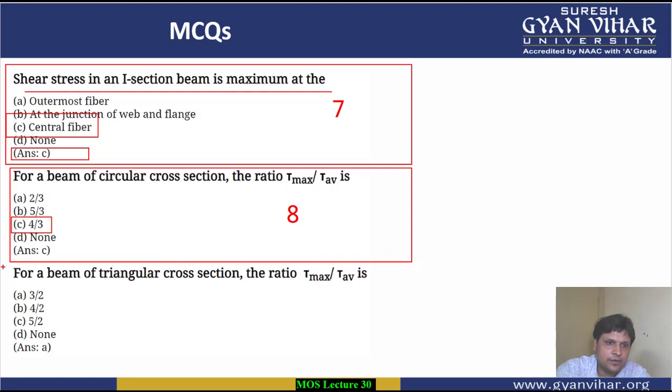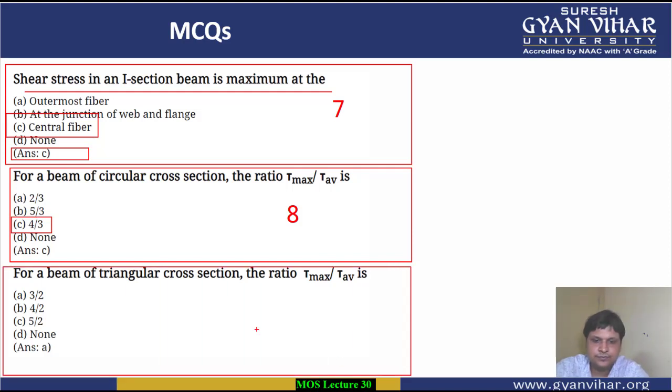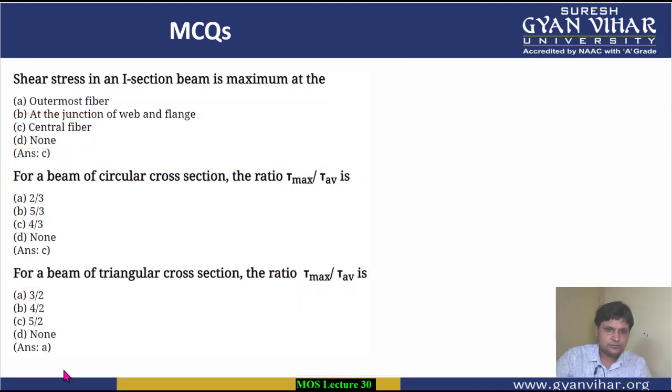Now again in the ninth multiple choice question, students, for a beam of triangular cross section, now this we have completed. Here maximum stress upon average stress is how much? It is equal to A, 3/2. Alright.